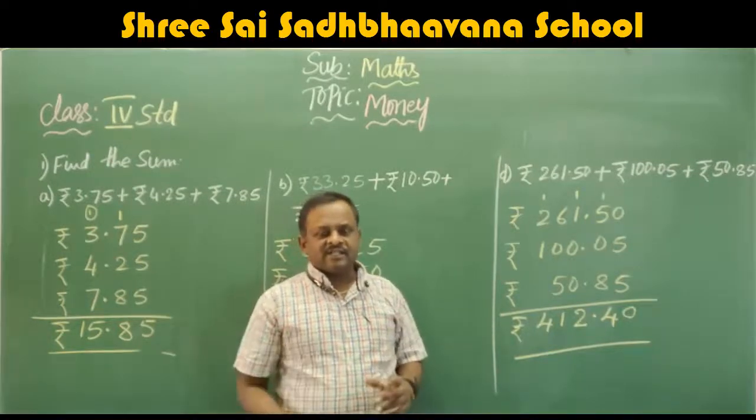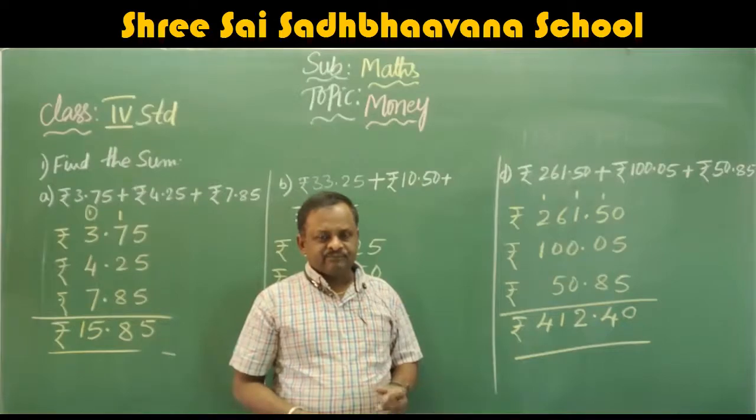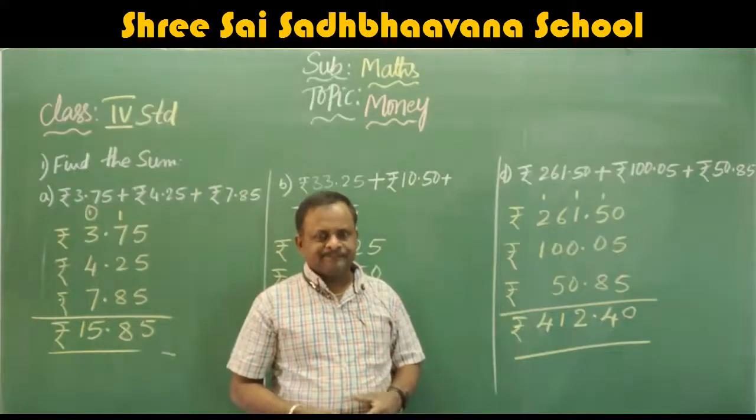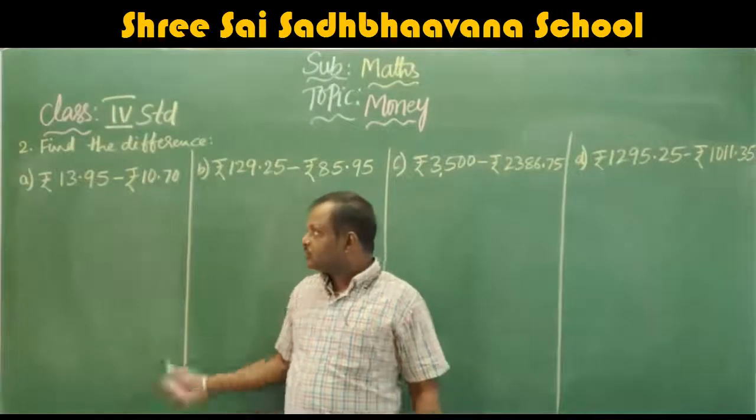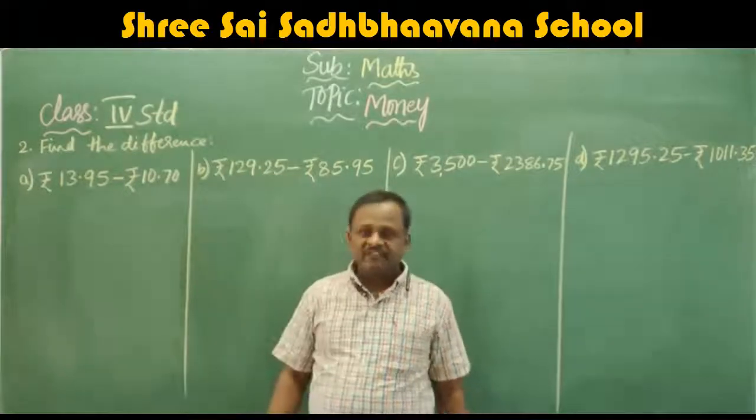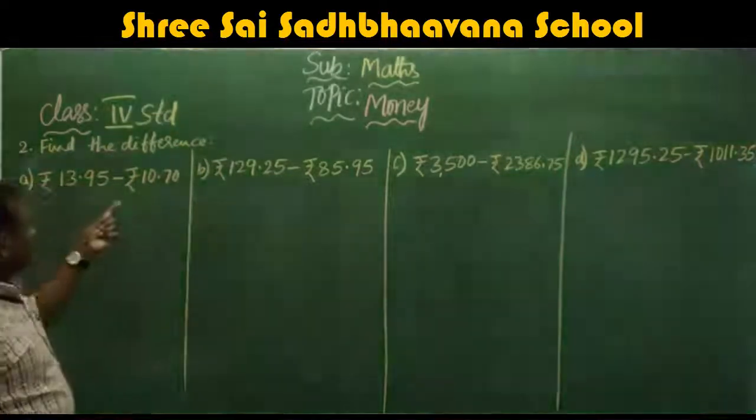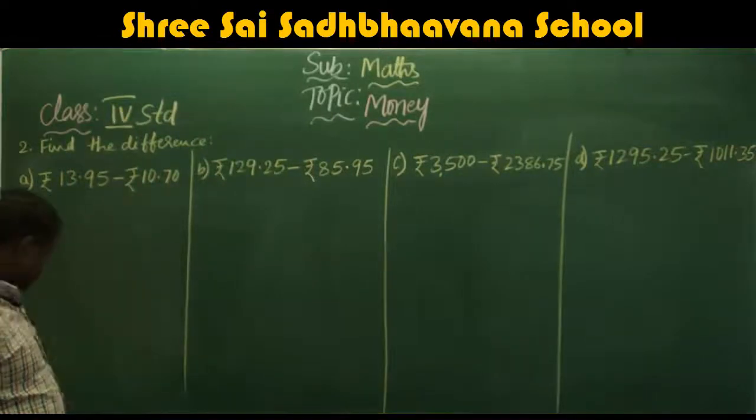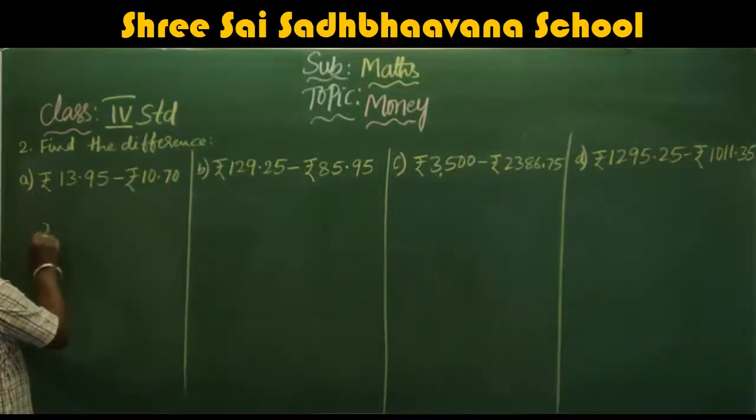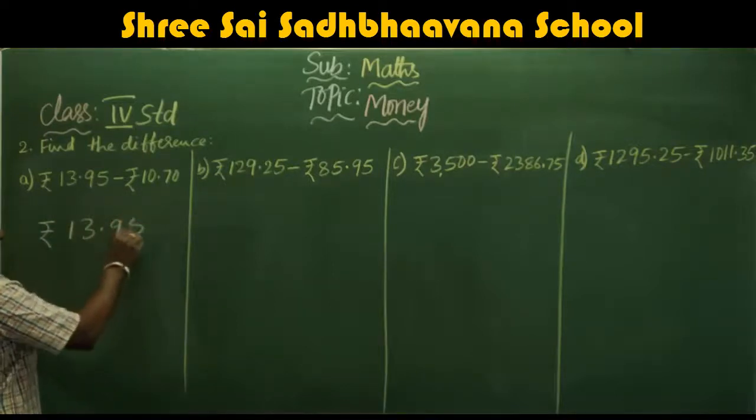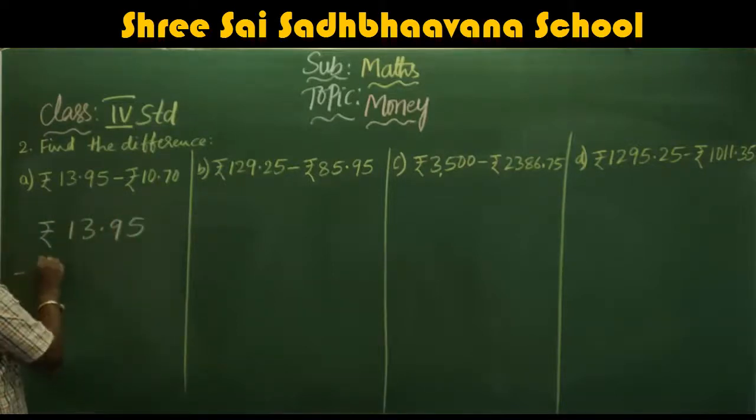Next we'll go to the subtraction of the money. Now we will move to the difference. Find the difference of rupees 13.95 and rupees 10.70. Same as subtraction. You write down rupees 13.95 minus rupees 10.70. You subtract.